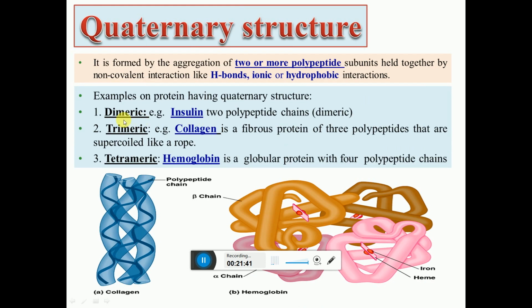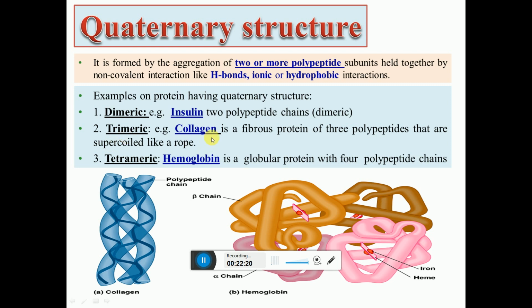So, an example of a protein having quaternary structure: two or more polypeptide subunits held together by non-covalent interactions like hydrogen, ionic or hydrophobic. They are also classified into dimeric, trimeric and tetrameric. Dimeric means 2 polypeptides, trimeric means 3 polypeptides, tetrameric means 4 polypeptides together, forming bonds together. An example of dimeric quaternary structure is insulin, with 2 polypeptide alpha and beta chains. It is called the dimeric structure.